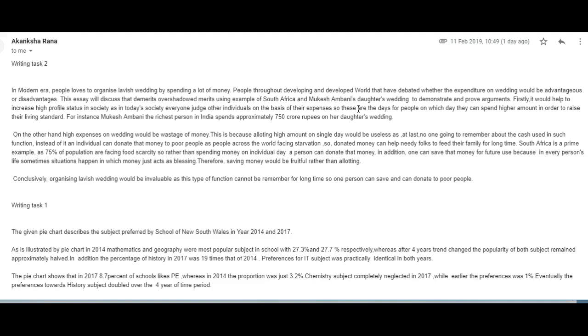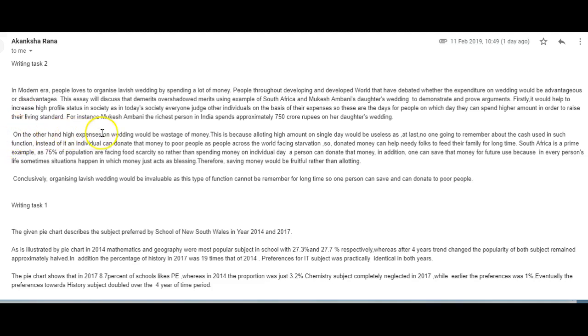So, apart from that, there was a lot of stuff happening grammatically that I'm going to just put on you to fix. So you can go ahead and do that. Let's then look at the second paragraph. On the other hand, high expenses on a wedding would be... no, not would be. It's not a theory. It is a waste of money. That's what you're trying to say here. So again, let's try to correct this.